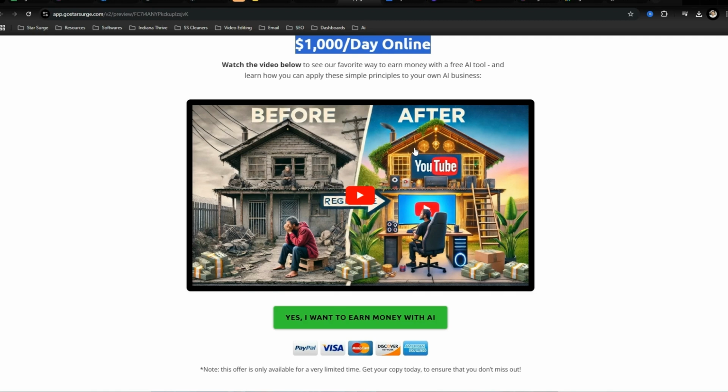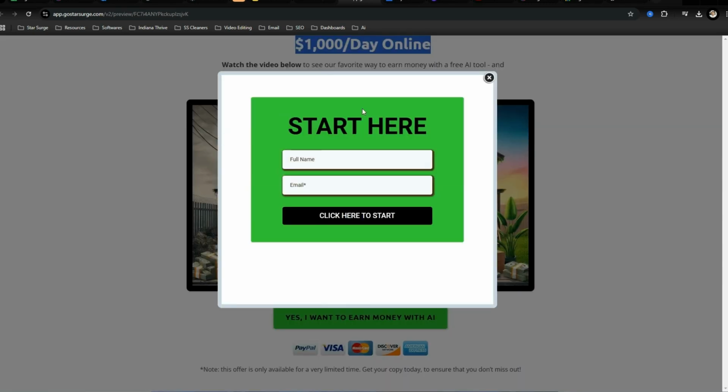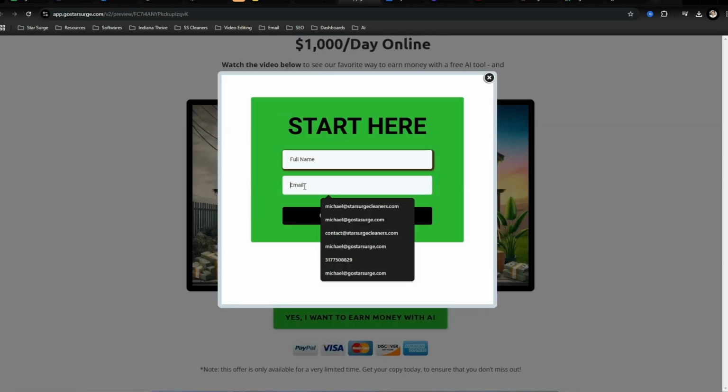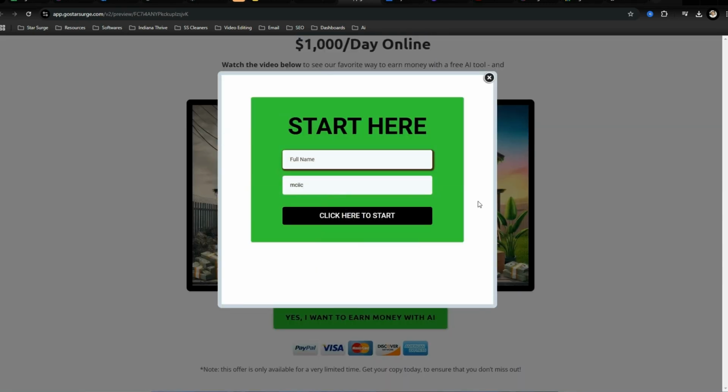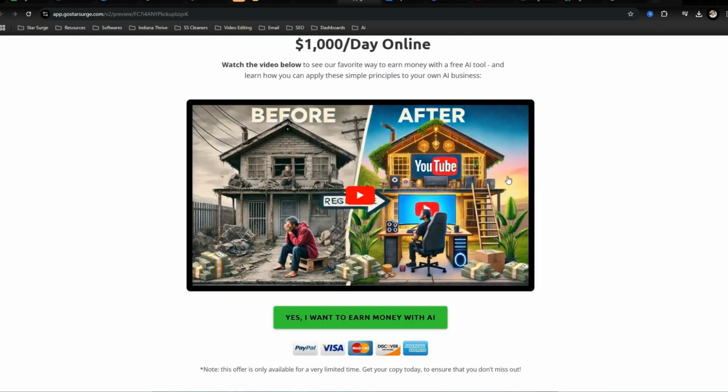And then right here, you would have some sort of like 5 to 6 minute video where it shows you using the tool, because a lot of these views are going to be coming from the short form content that you're going to be creating. And then right here is your opt-in page to where you get their name. And then when they enter in their email, that's going to automatically put them in to the automation that we just set up.